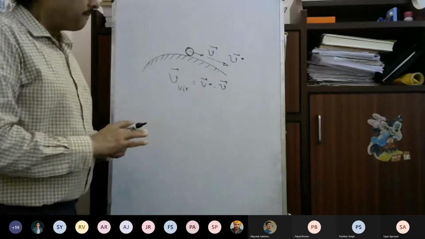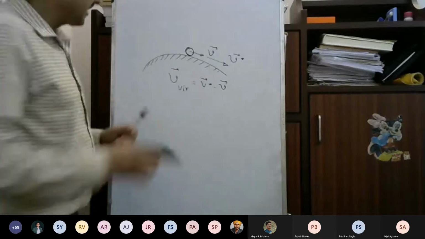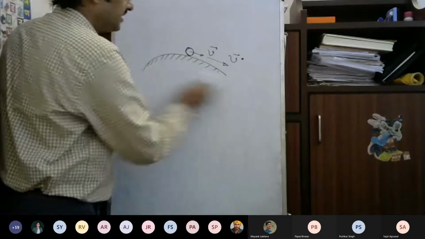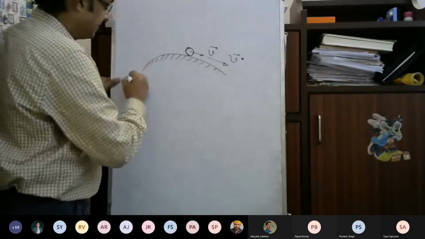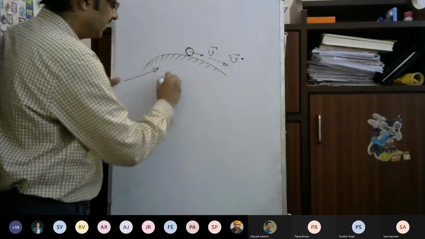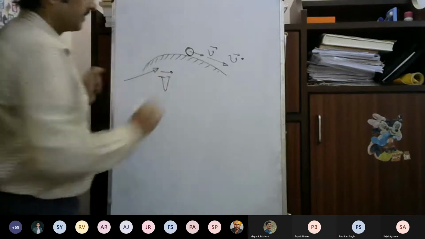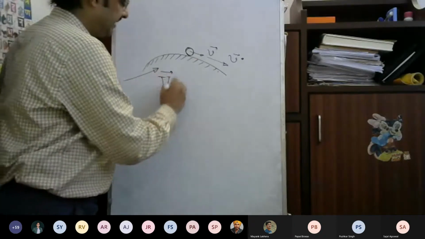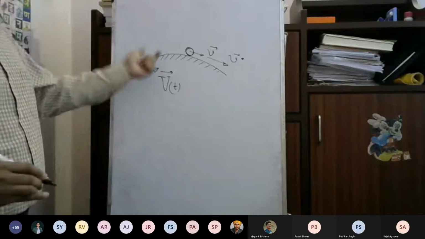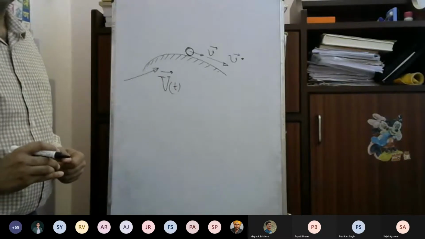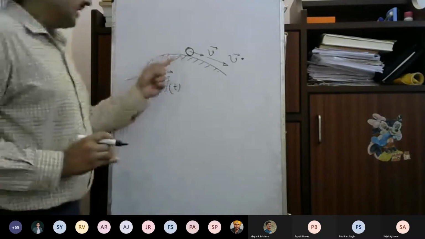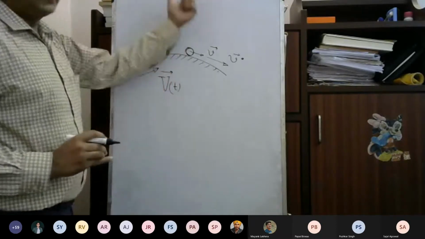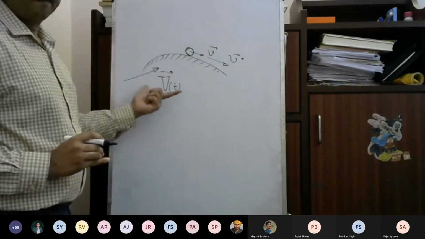Fine. But suppose at this point you consider that this surface is moving with a certain velocity in some direction, which may be changing with time. So at this particular instant, the surface has a velocity Vt, capital Vt.